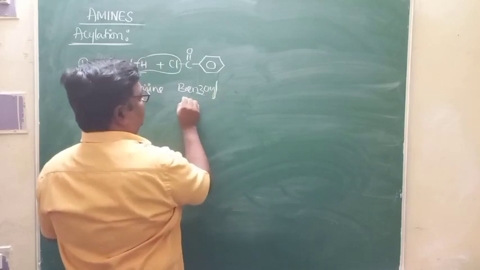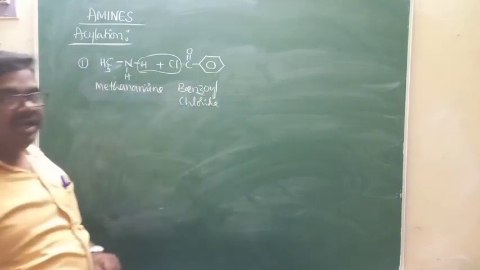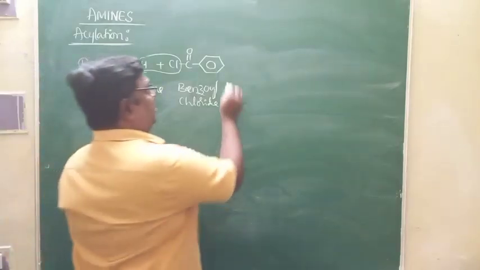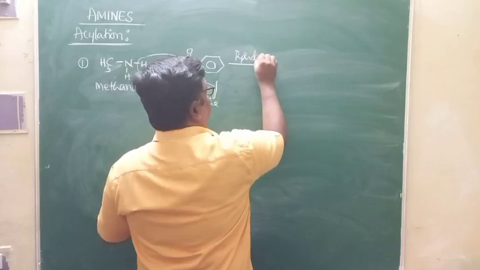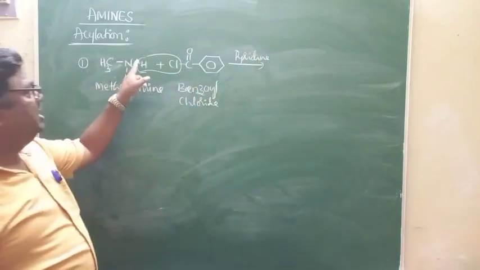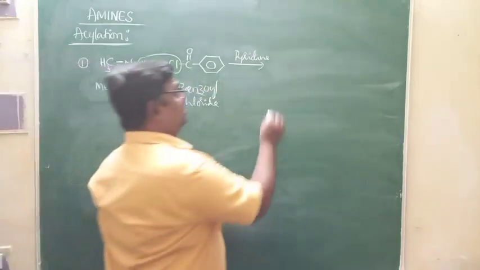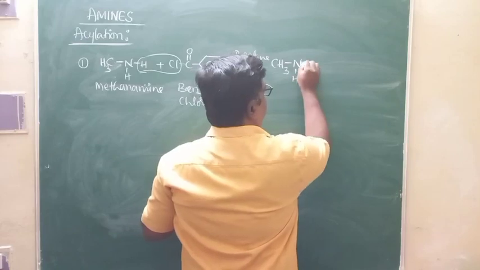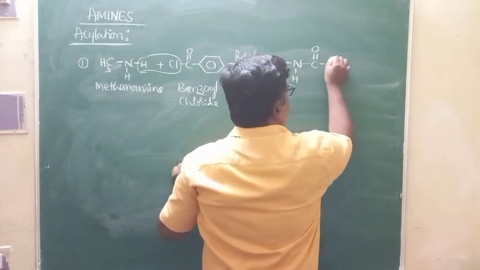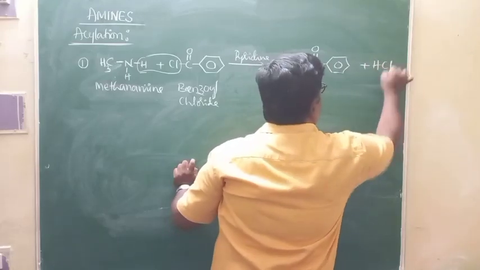You just observe the spelling there, benzoyl. In presence of a base like pyridine, hydrogen is replaced by benzoyl group, C6H5CO group. You are going to get CH3NH, and of course C double bond O, then benzene ring, plus HCl.